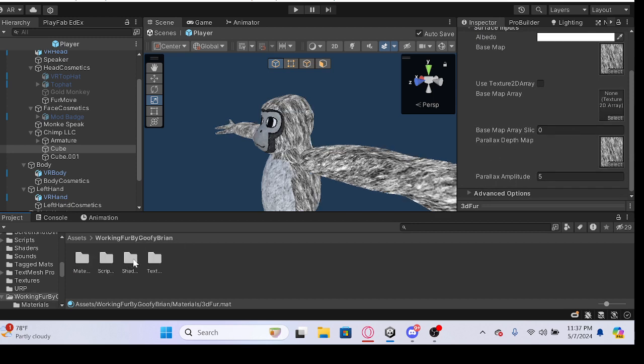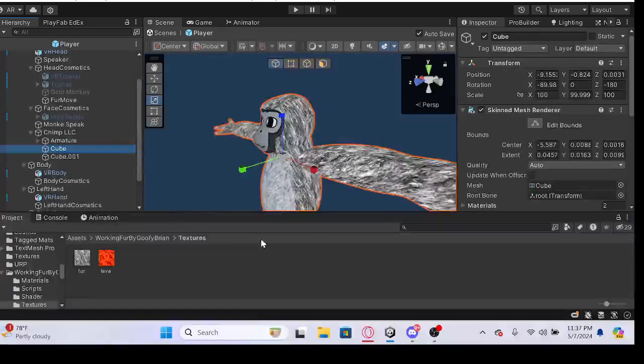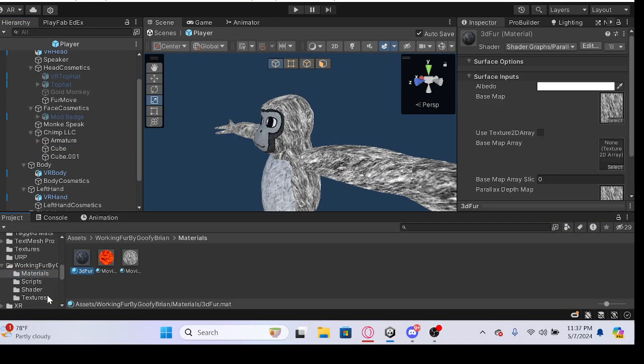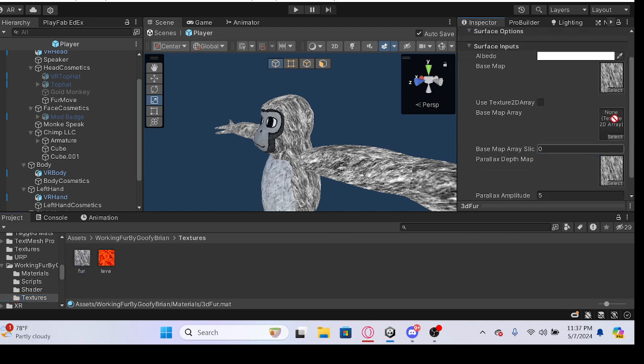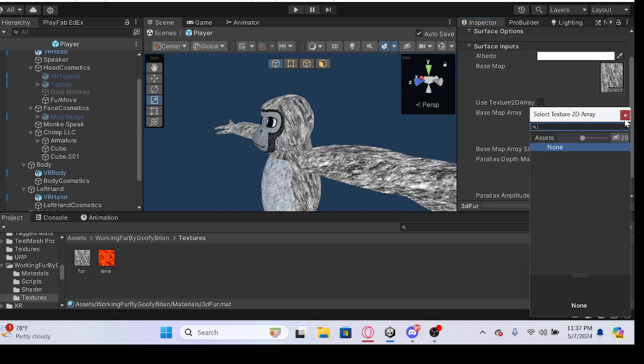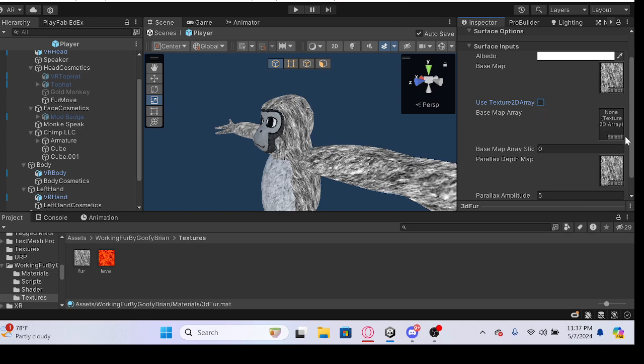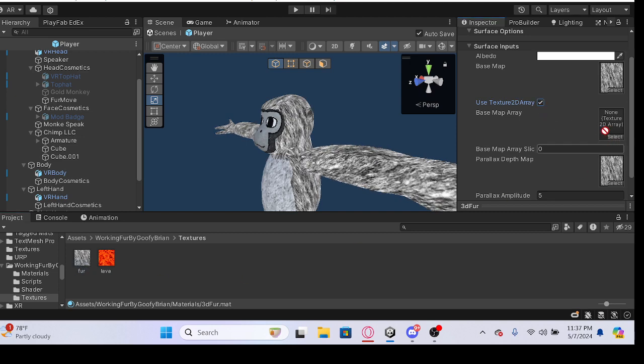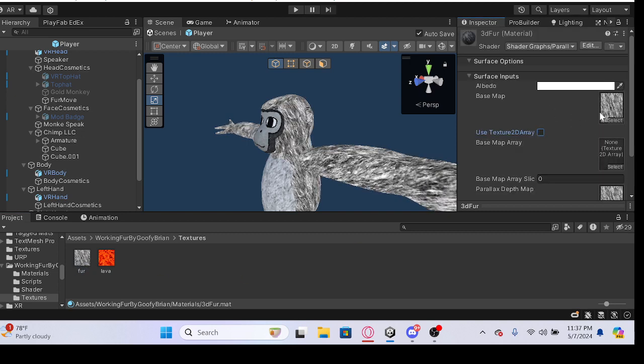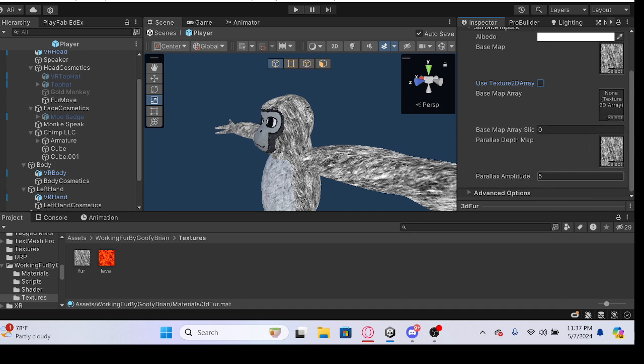Oh, wait. Oh. Oh no. Hold up. 2D, right? Oh. I just want to try something. Oh, no, not gonna work. Okay, whatever.